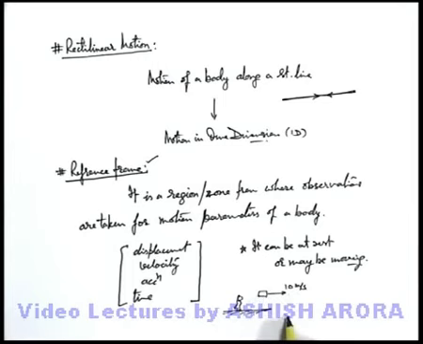But the same body, when observed by a boy standing on a skateboard moving at 10 meters per second, will appear at rest, because both are moving at the same speed. This boy will not observe any motion in this body. So in the reference frame of observer A, this body is moving at 10 meters per second, and in the reference frame of observer B, this body is at rest.